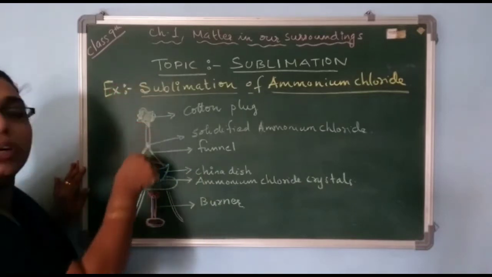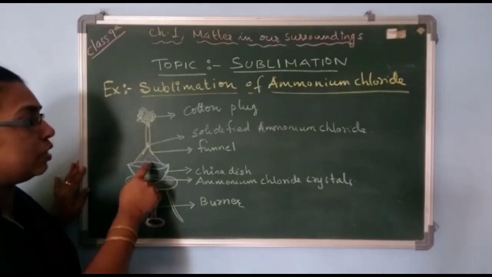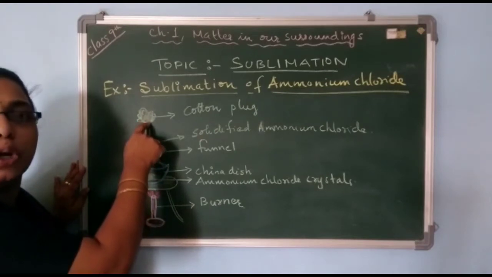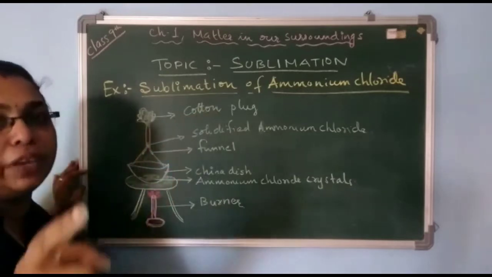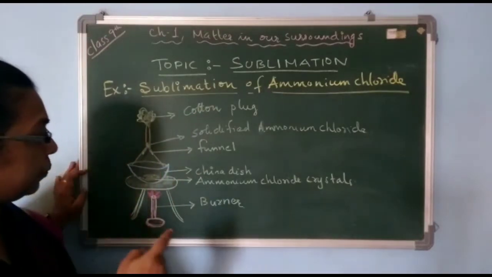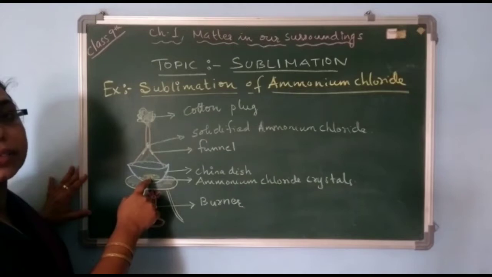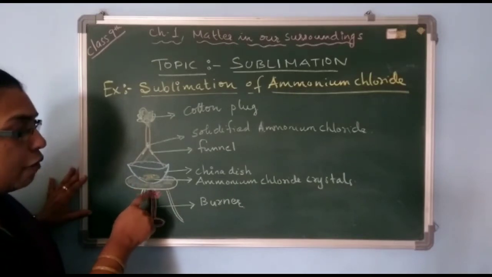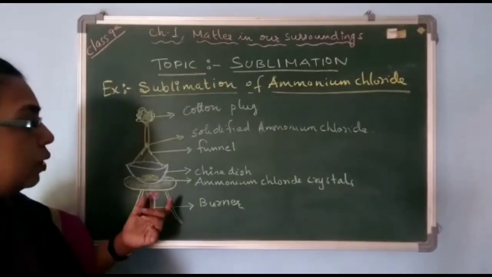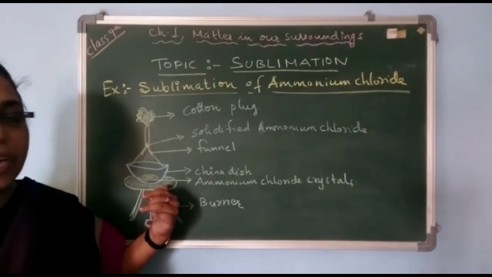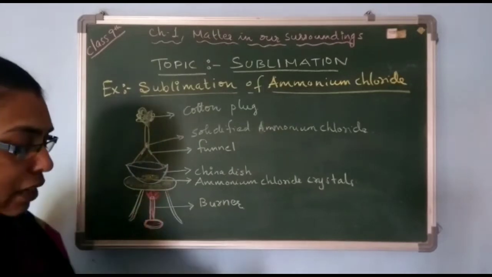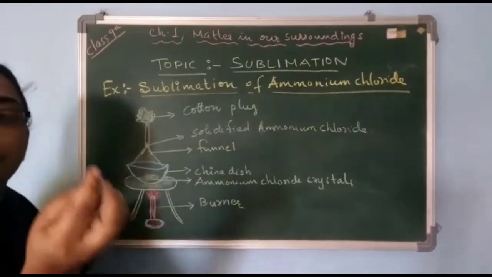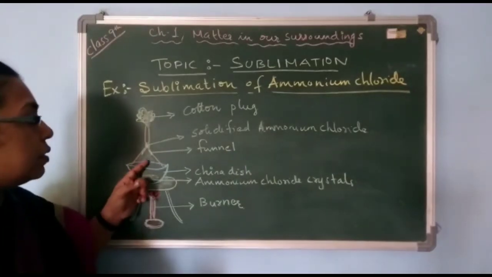Then I covered the mouth of the China dish with a funnel, and the opening of the funnel is closed with a cotton plug so that the vapors will not escape. Here the ammonium chloride crystals are there, and the burner is there. I started heating. What happened after heating? Slowly, when we heat this China dish with the ammonium chloride, we can see that vapors are coming out directly from the salt crystals.